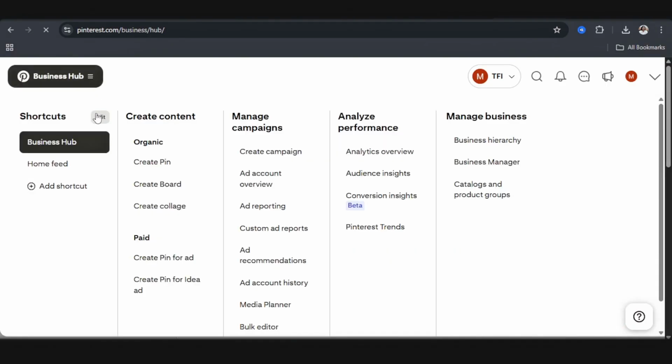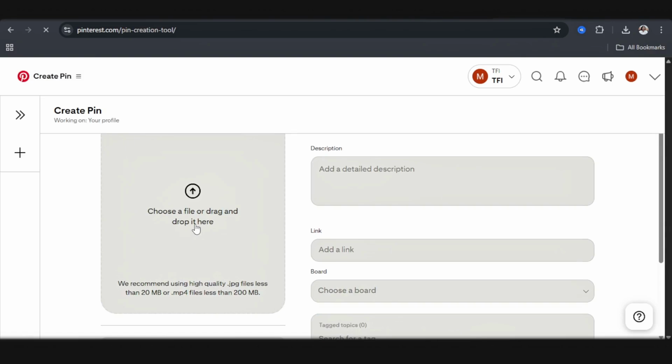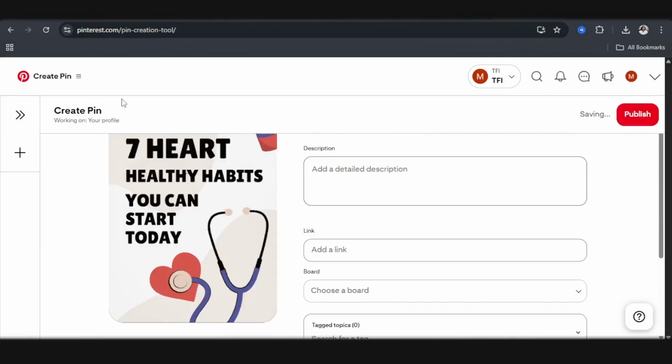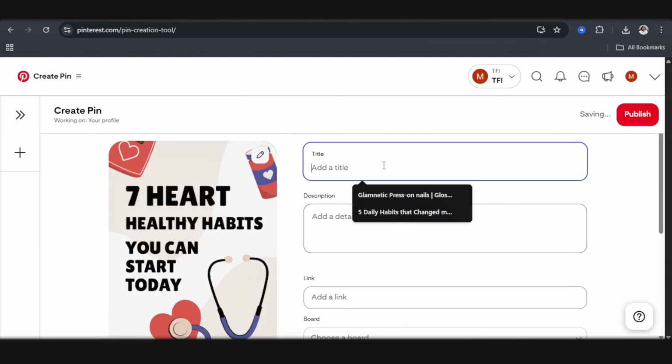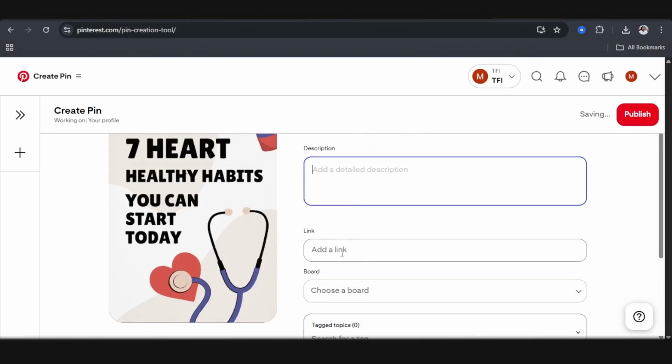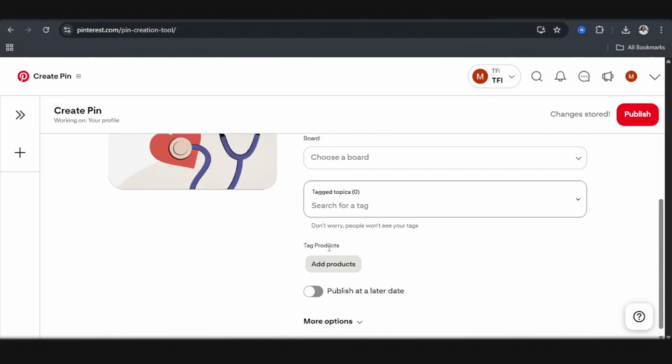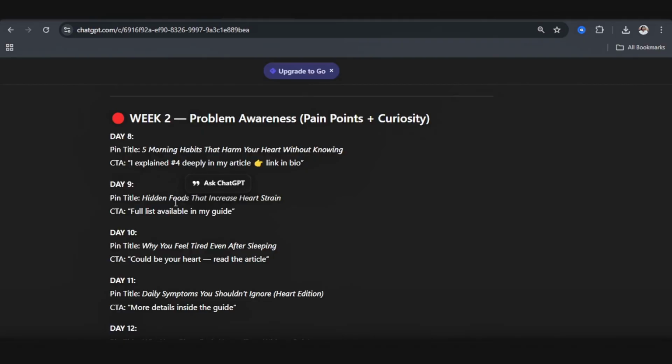So based on the affiliate funnel that AI generated for us, the affiliate system, we're going to go into Pinterest and create a new pin. And this is where we're going to drop the pins that we've generated in Canva. And you can do as many pins as you want, as AI has given. Here's where you're going to put the title. This is where we add the description. And this is where we're going to add the link to our landing page, which is Medium. Then, of course, we add tags. And this is how we're going to keep uploading pins to attract people who are going to go to the landing page, download our lead magnet, where we can pitch them some more value via emails and get them to get our affiliate product.